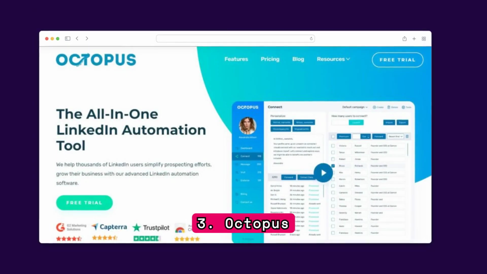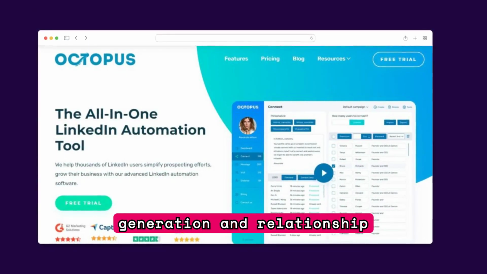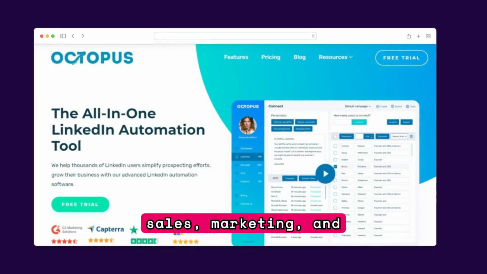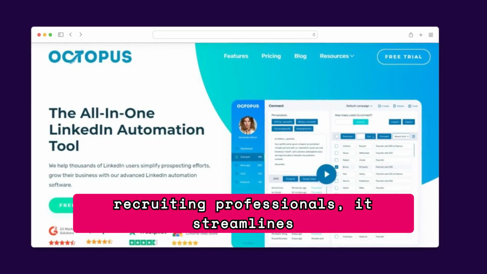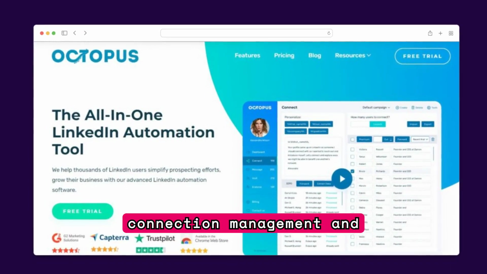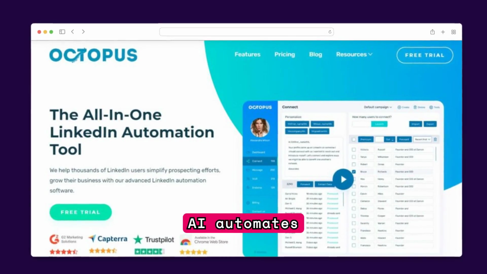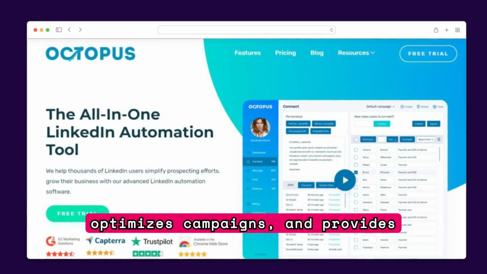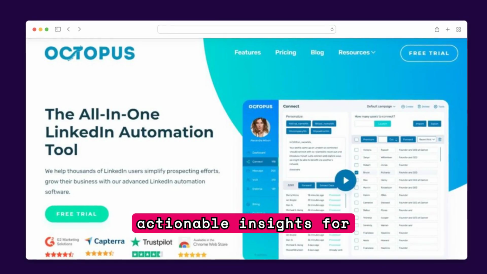3. Octopus CRM enhances LinkedIn lead generation and relationship management with AI-driven automation. Tailored for sales, marketing, and recruiting professionals, it streamlines connection management and campaign optimization. AI automates personalized connection requests and follow-up messages, optimizes campaigns, and provides actionable insights for success.